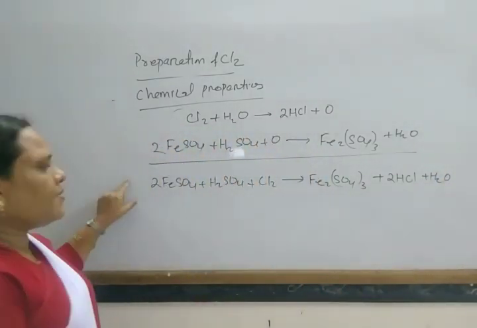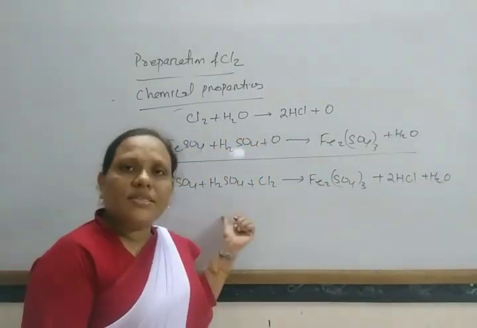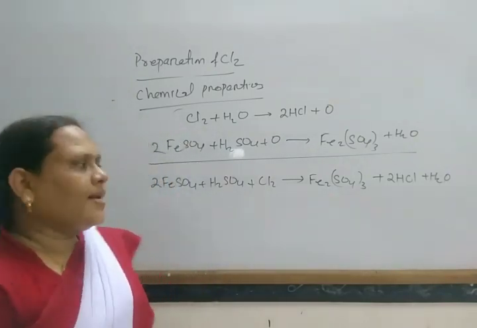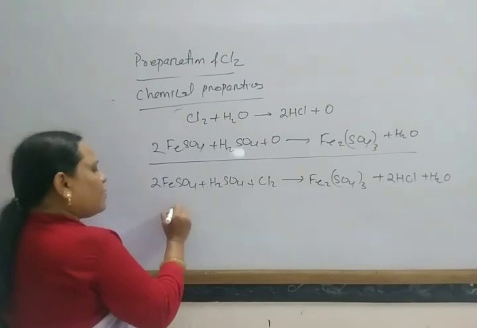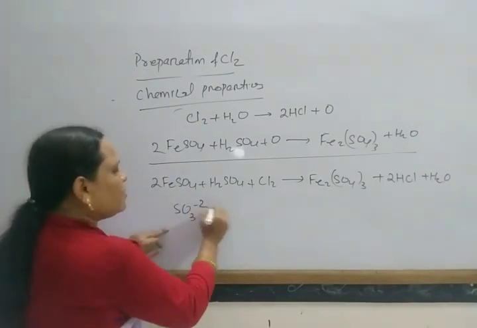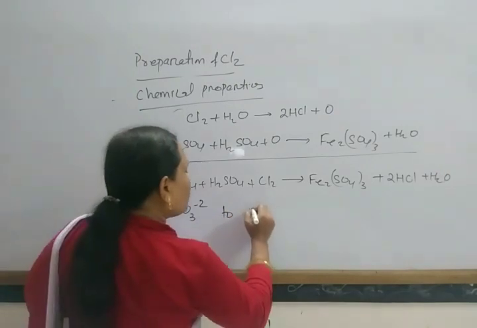In this way it oxidizes ferrous sulfate to ferric sulfate. In the same way, it oxidizes sulfide salts, like sodium sulfide to sodium sulfate.